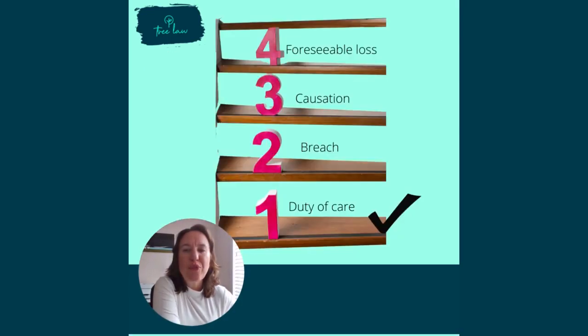So, in part one, we spoke about the duty of care owed between neighbours, from one neighbour to the other. But that's just the first of four stages in a negligence test. And the stages that I want to talk about today are causation and foreseeability.